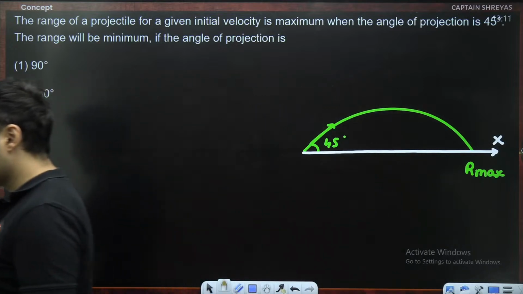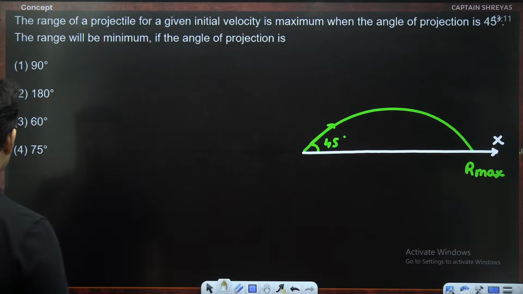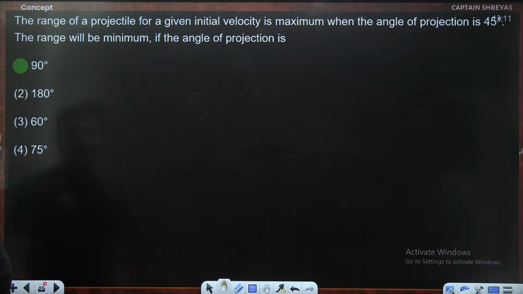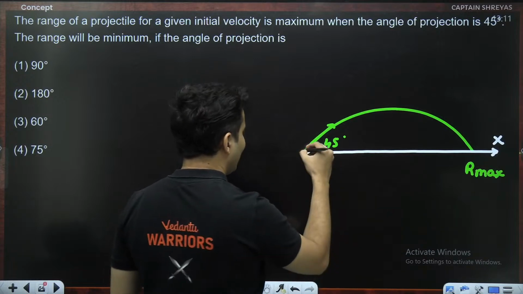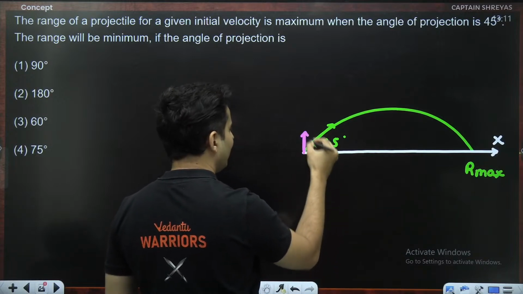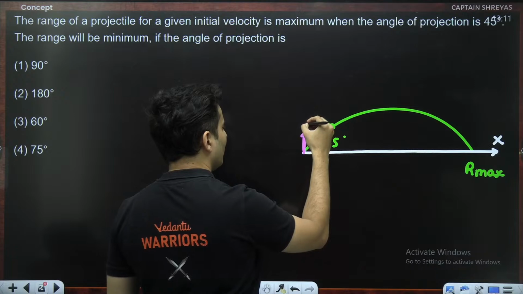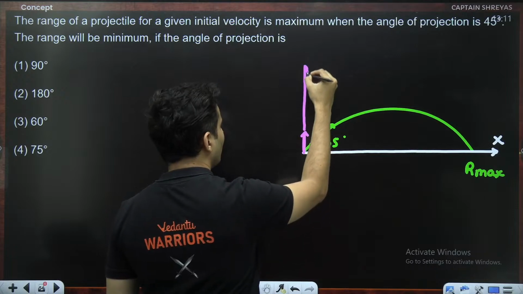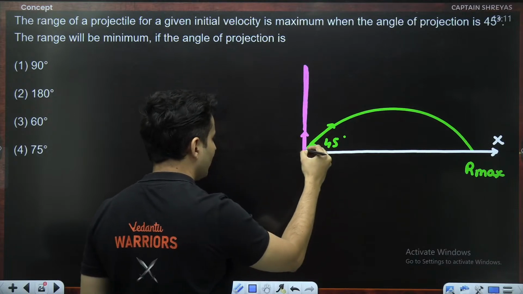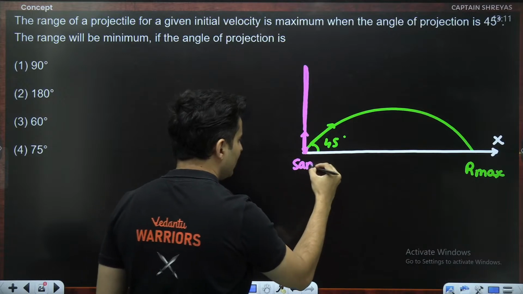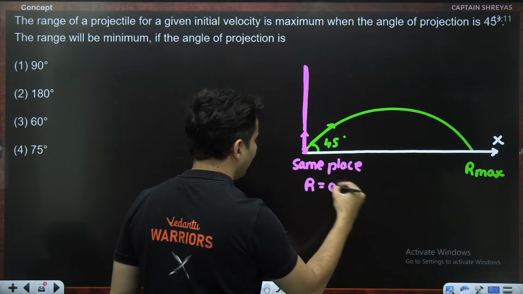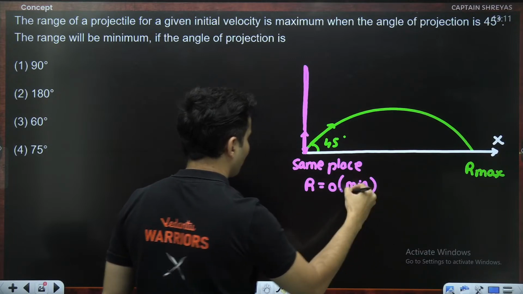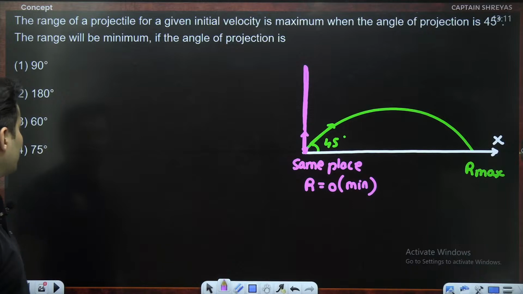Very simple, guys. Very simple. Yes, the answer is 90 degree. You throw it at 90 degree, what will happen? Think about it. At 90 degree. Don't say 180. 180 means it will go here. So if you throw it at 90 degree, it will just go and fall at the same place. That means the range is 0, which is, of course, minimum.